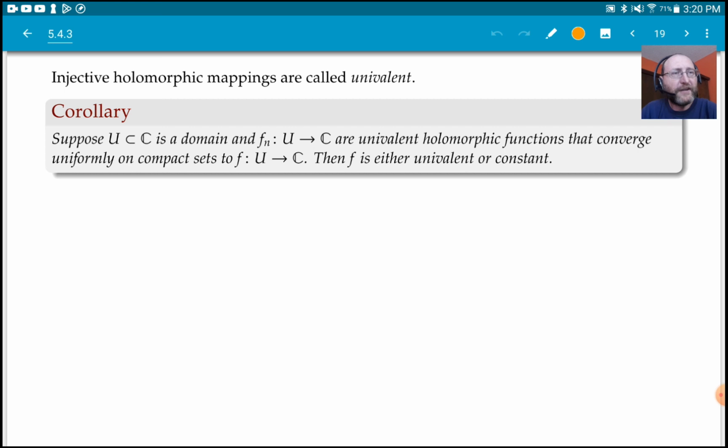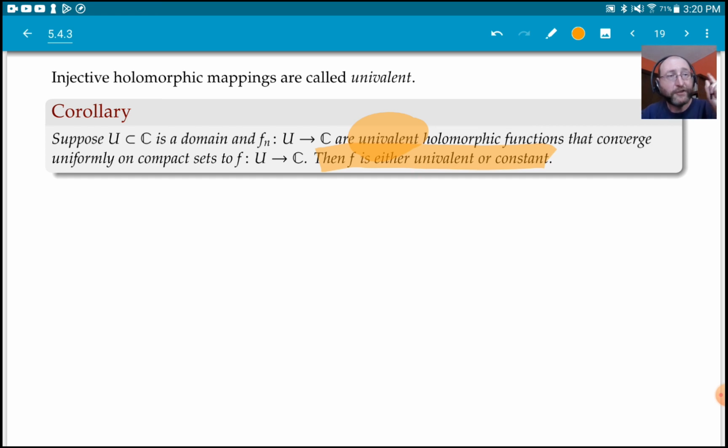So suppose that you have a domain, and a sequence of functions f_n that converge uniformly on compact sets to some f. And let's suppose that all of these f_n's are univalent. They're all injective. So the conclusion is that f is either univalent or it is constant.